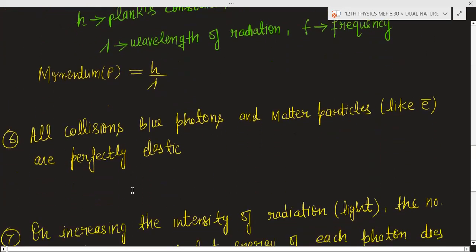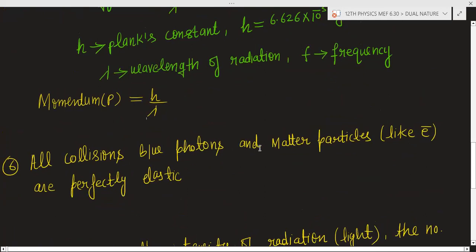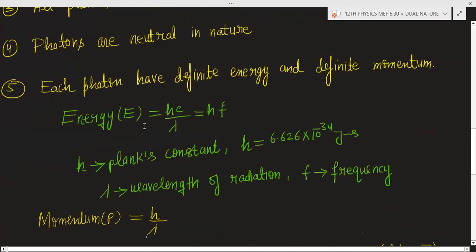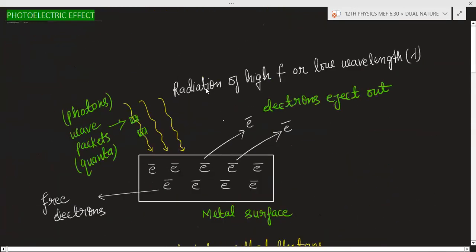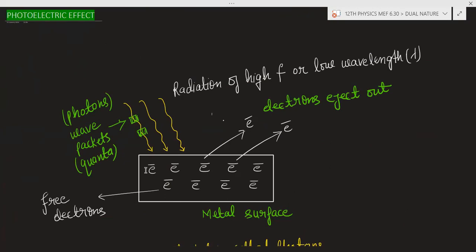One more point: all collisions between photons and matter particles, like electrons, are perfectly elastic. Now you can see these are the radiation, and radiation is made up of photons. These photons are striking the electron, so there is a collision between the photons and the electron. This collision will be considered an elastic collision. What is the meaning of an elastic collision?